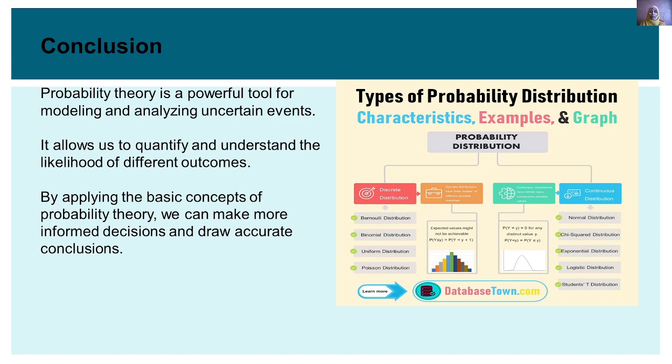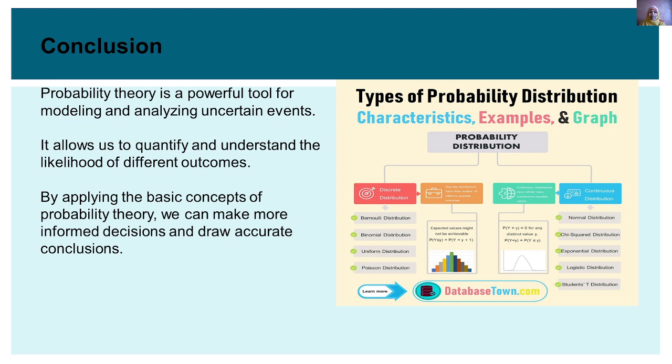By concluding the session, let me give an introduction to types of probability distributions, their characteristics, examples, and graphs. In types, basically, we have two main types. First is discrete distribution, which has subtypes: Bernoulli distribution, binomial distribution, uniform distribution, and Poisson distribution.